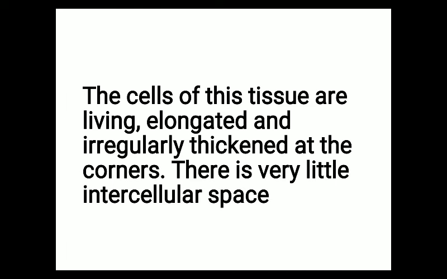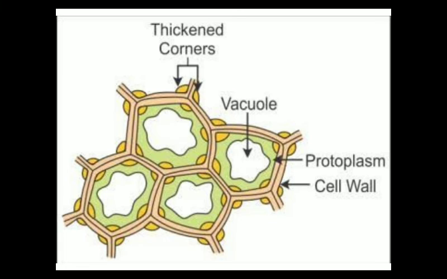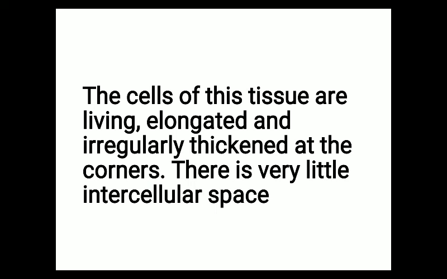The cells of this tissue are living, elongated and irregularly thickened at the corners. There is very little intercellular space. Now in this slide, the characteristic features of the collenchymatous tissue are given. The cells which combine together to form collenchyma tissue are also living. The cells are elongated and irregular in size. They possess thickening at the corners, and they possess very little intercellular spaces.